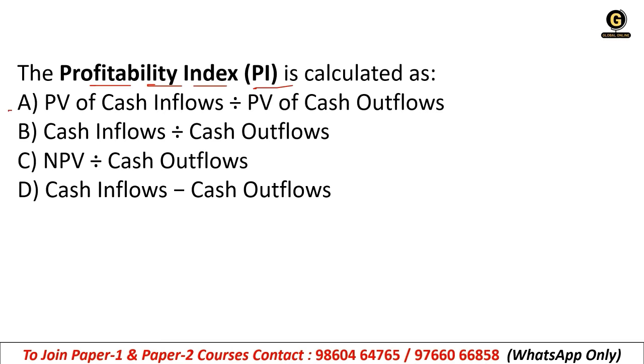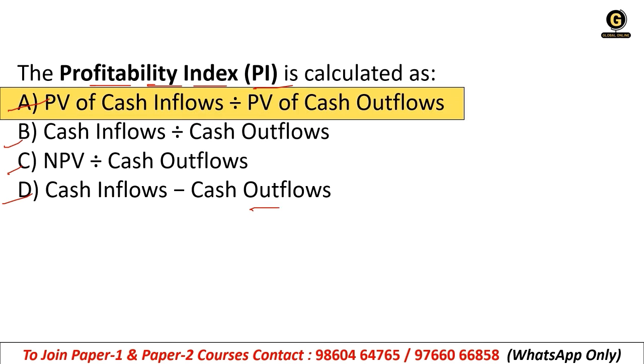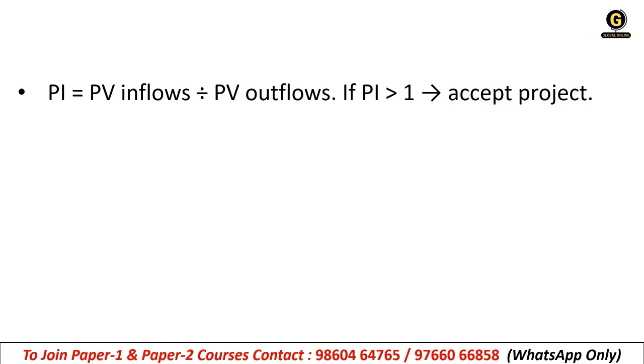So option A, PV of cash inflows divided by PV of cash outflows. B, cash inflows divided by cash outflows. C, NPV divided by cash outflows. And D, cash inflows minus cash outflows. So the right answer is option A, that is PV of cash inflows divided by PV of cash outflows. Okay, this is the formula: PV inflows divided by PV outflows. If PI is greater than 1, accept the project.